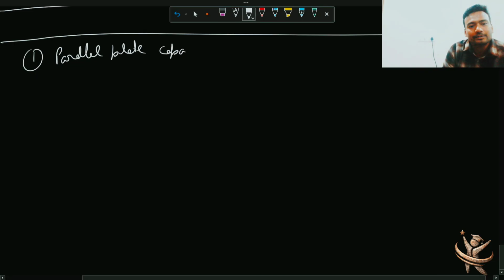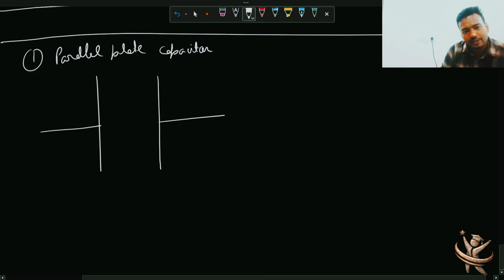parallel plate capacitor, very straightforward we will go. You have two conducting plates. एक के ऊपर सपोज आपने चार्ज दिया Q1 let's say, and it is Q2. So better I'm not taking one positive one negative. Basically see it is independent of आप charge कैसे दे रहे हो capacitor, because capacitor is a different quantity. It is dependent only on the geometry. जैसे यहाँ plates का area कितना होगा, separation कितना होगा, and all like that.